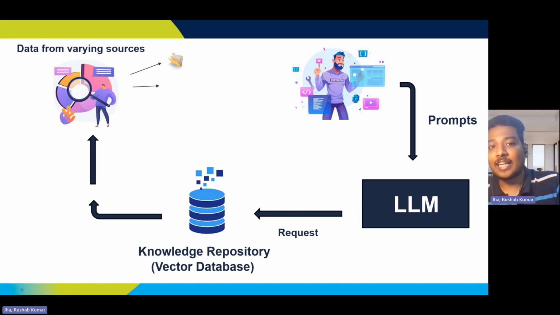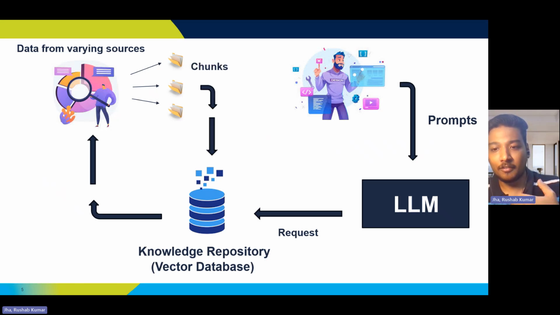If they find that some information is relevant to the prompt that has been asked, it will break that information into small chunks. These chunks are then sent back to the vector database in the form of embeddings. This data is updated every single time, even if there are certain changes. If you update the database or the data source, the embeddings keep updating, and those updated embeddings also get transferred to the vector database.